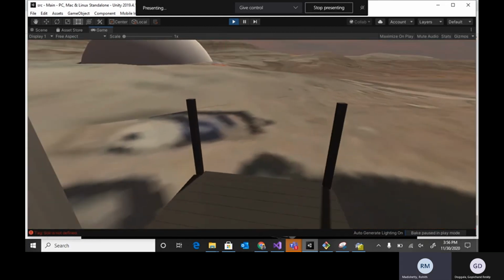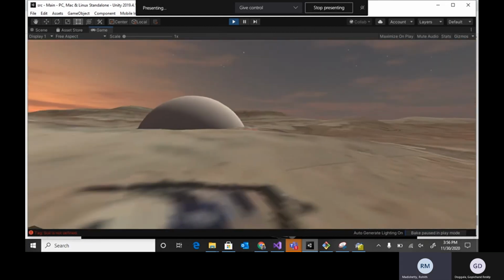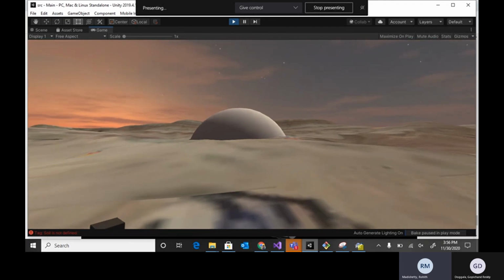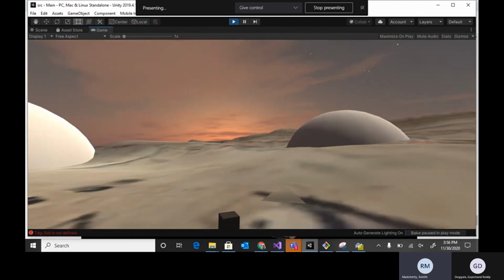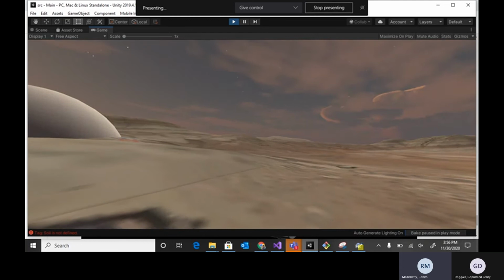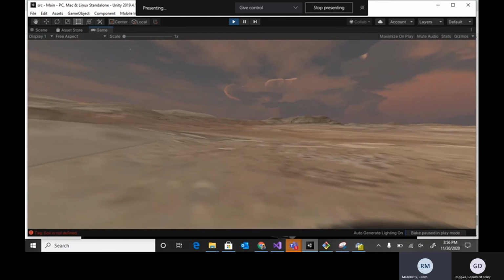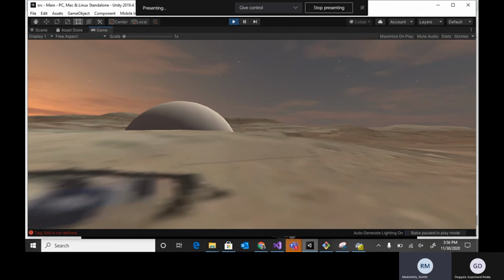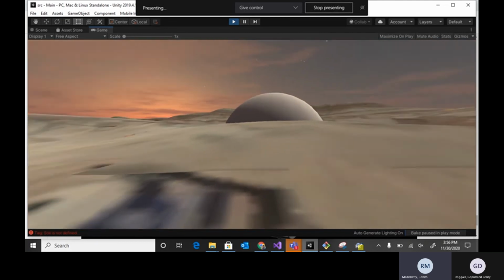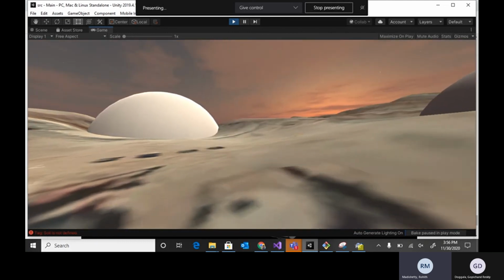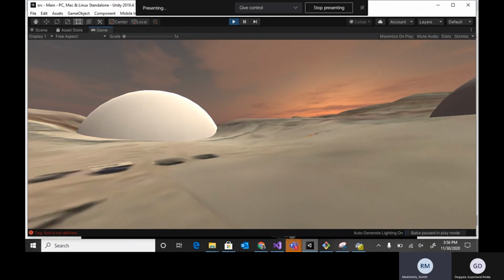This is the exit of the space station. When we come out, we can see the look and feel of Mars. These are the biodomes which we created. We just imported the objects. This game doesn't have any levels or scoring. It's just a look and feel which we have given for Mars. When we move forward, we have three biodomes which we have created.